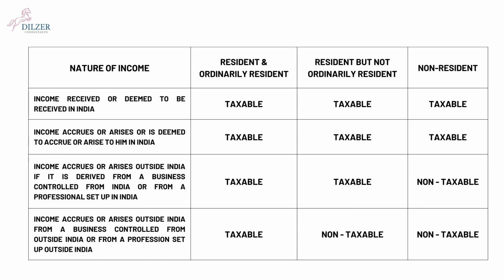Income that accrues or arises outside India is again taxable for ROR, taxable for RNOR, but not taxable for a non-resident. And basically, income that arises or accrues outside of India from the business which is controlled outside India is taxable for a resident and ordinarily a resident, but not taxable for a resident and not ordinarily a resident or a non-resident of India.